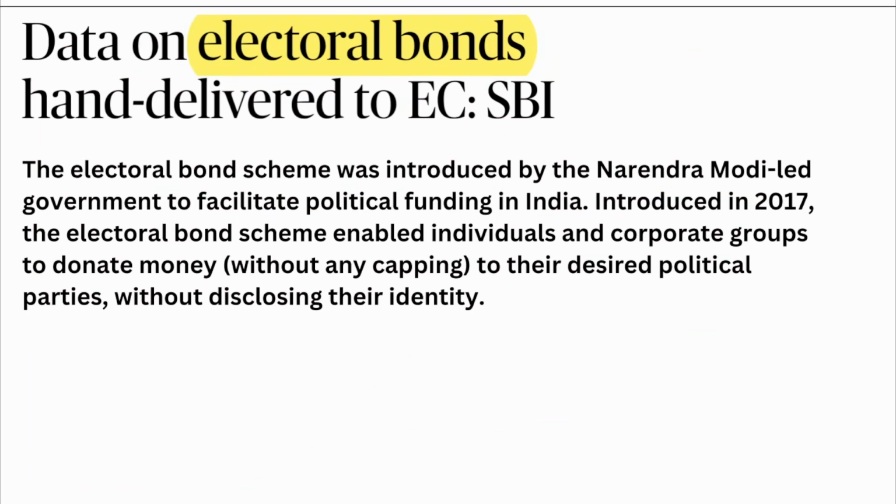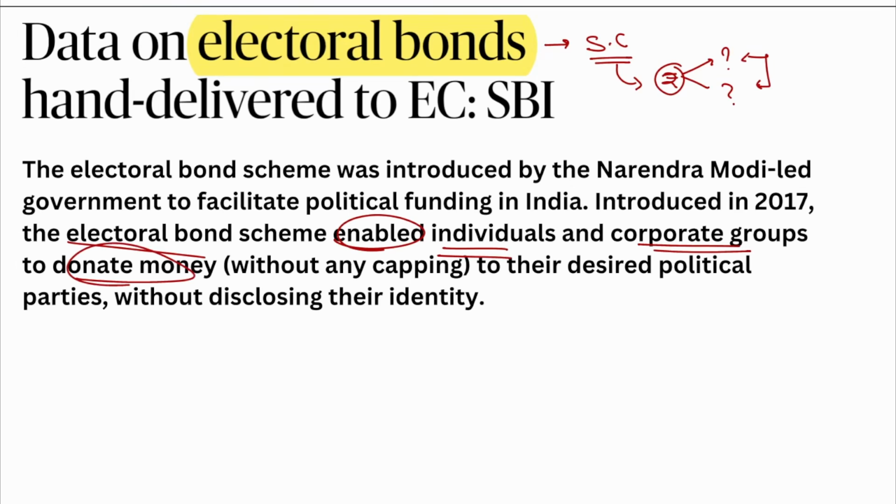Now, coming to the electoral bond scheme, it has been declared unconstitutional by the Supreme Court on the basis of anonymity. They are saying that whoever is donating the money, that is fine. All right, but whatever money is donated, by whom it is donated, these must be explicit. Introduced in 2017, the electoral bond scheme enabled individuals and corporate groups to donate money without any capping, that means without any limit, to their desired political parties without disclosing their identity. So it is completely anonymous.